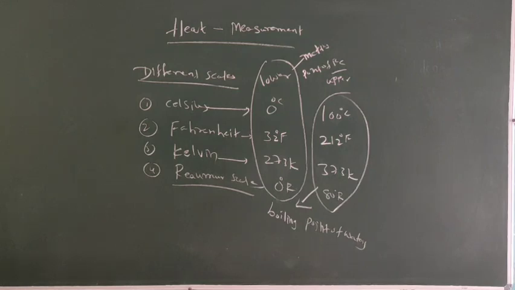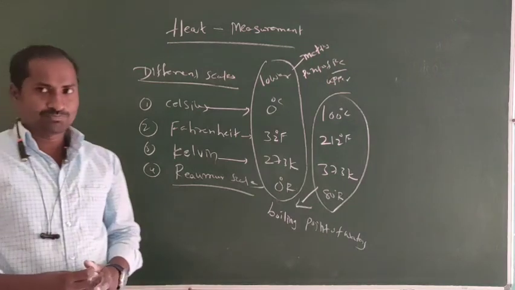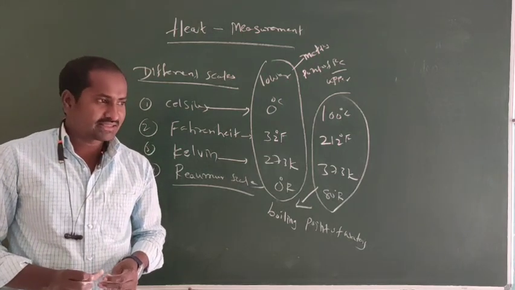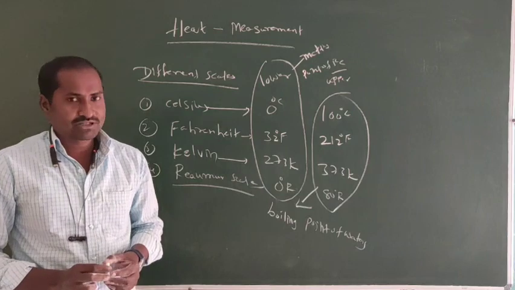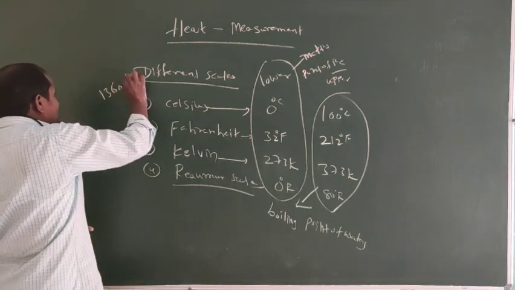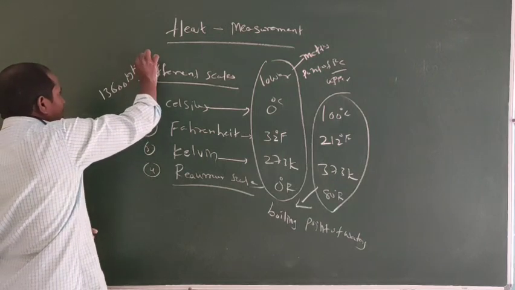By using a thermometer, we can measure the body temperature. In a thermometer, we use mercury because mercury is a good conductor of heat. It expands uniformly. The density of mercury is high, equal to 13600 kg per meter cube.